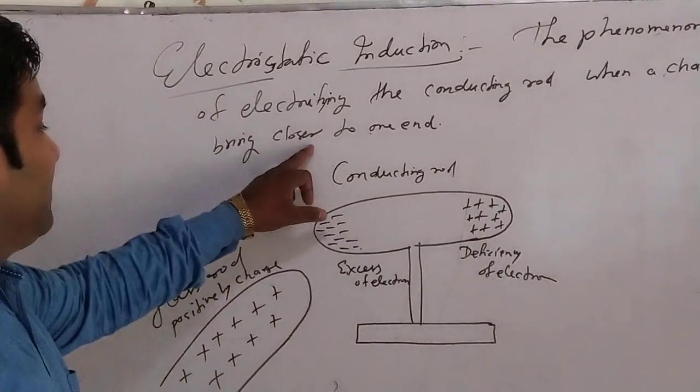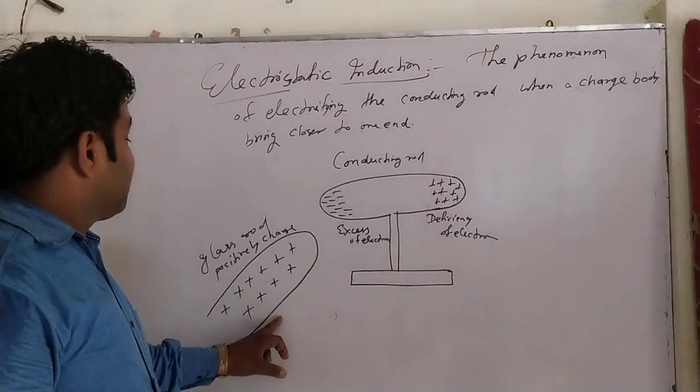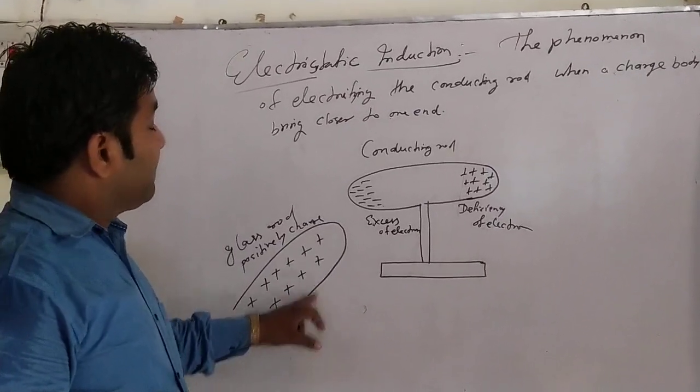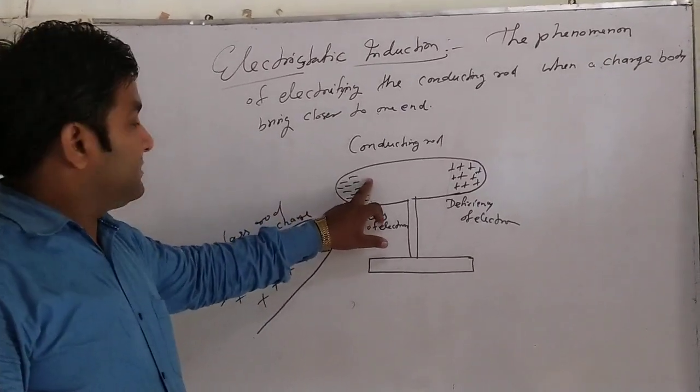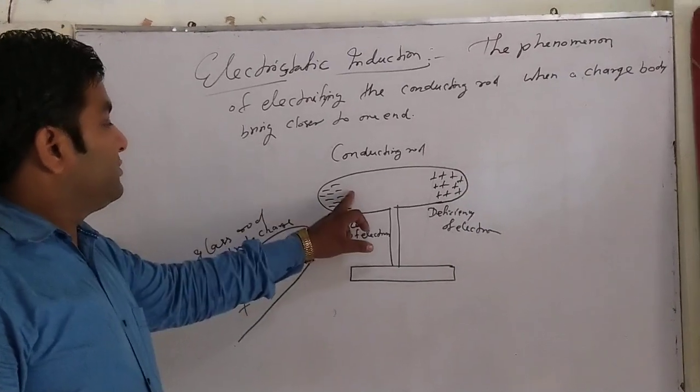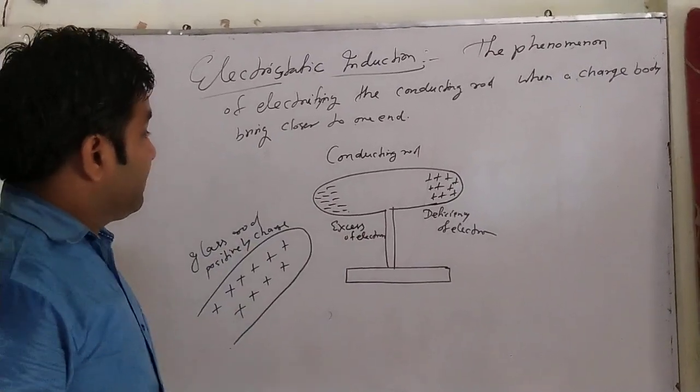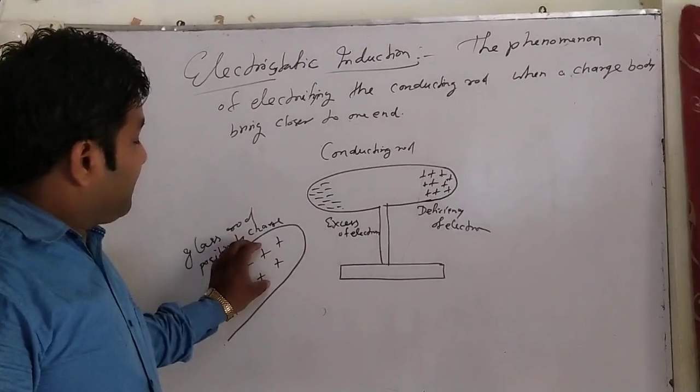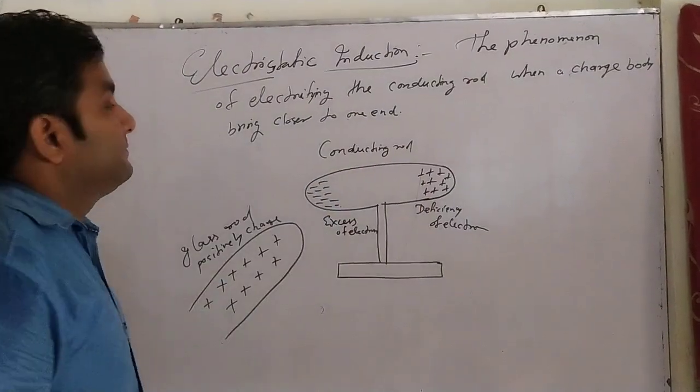In this case, the end that is closer to the positively charged glass rod shows opposite charge. Here positive, so opposite means negative charge, and the same charge appears on the further side.